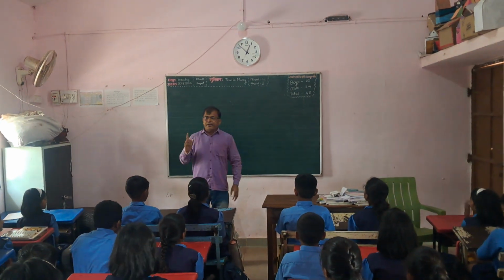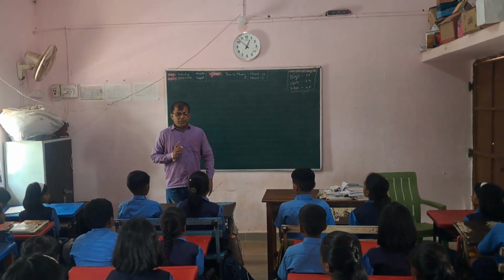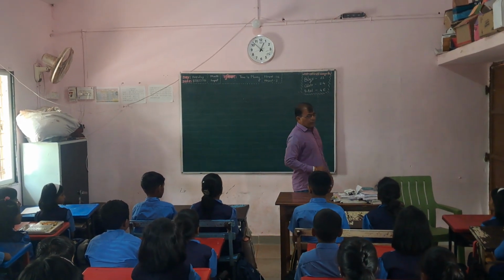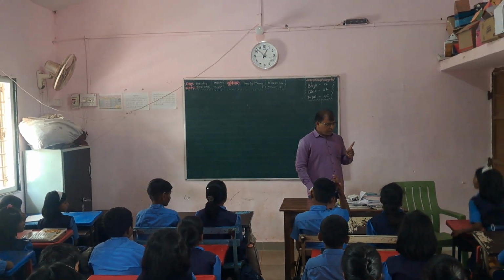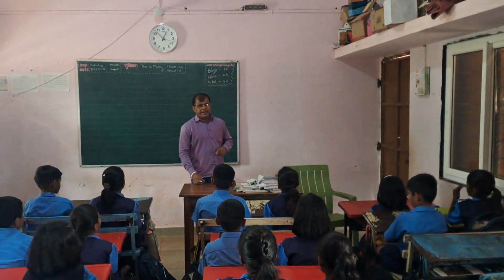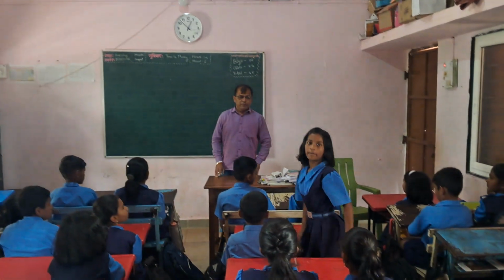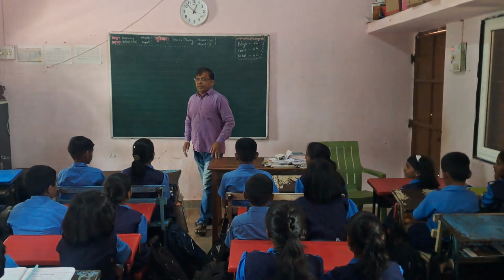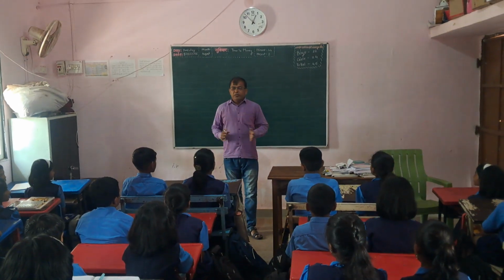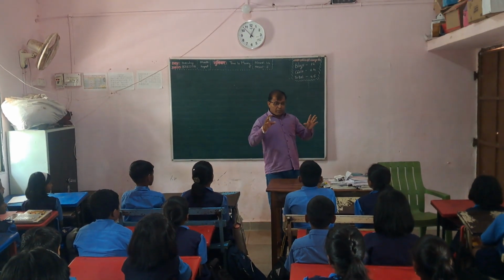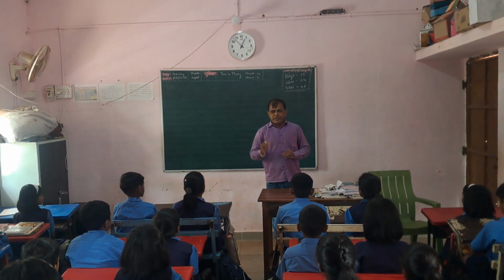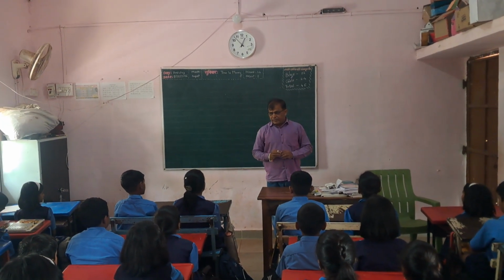In these three main types, tense number 1 is the present tense, tense number 2 is the past tense, tense number 3 is the future tense. Very good. These are the three main types of tense: present tense, past tense, future tense.